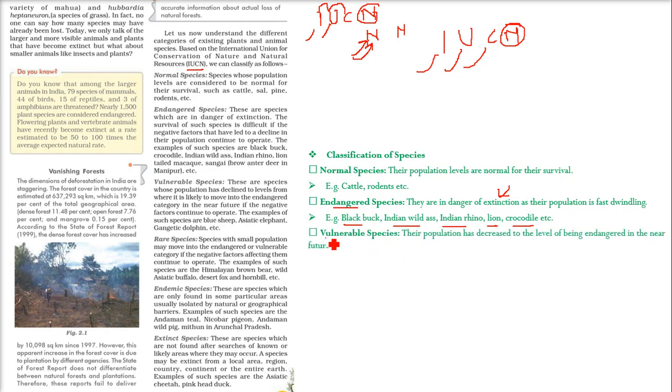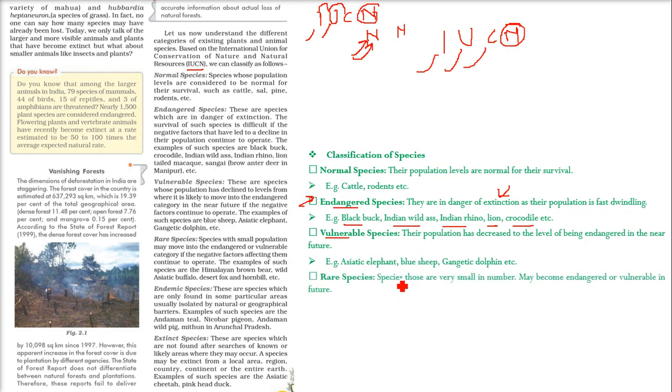Coming to vulnerable species. Vulnerable means any animal which cannot move faster, like the tortoise. The tortoise cannot move faster, but the shell on its back is very precious. So it is vulnerable. The population has decreased to the level of coming into endangered if you don't take care of them. For example, Asiatic elephant, blue sheep, Gangetic dolphins. These are all vulnerable species.